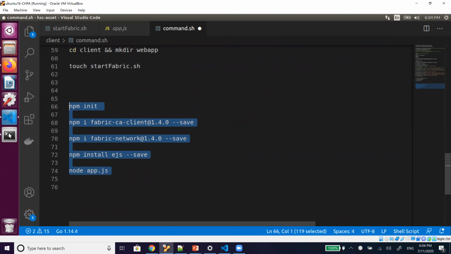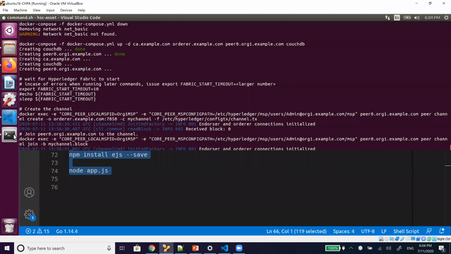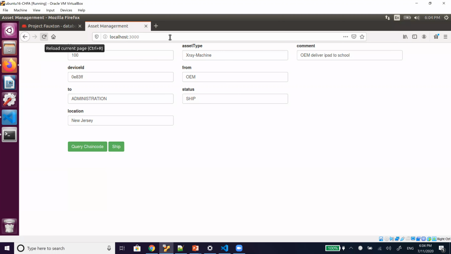You can go to GitHub. I have to install this and run app.js. Let's see if it is successfully running. I'm listening on port number 300. Let's go here and refresh this. If I query the chain code, I hope, see, our status is order, whatever we saw here, the data. Now we can simply see the same thing on the client side application also.